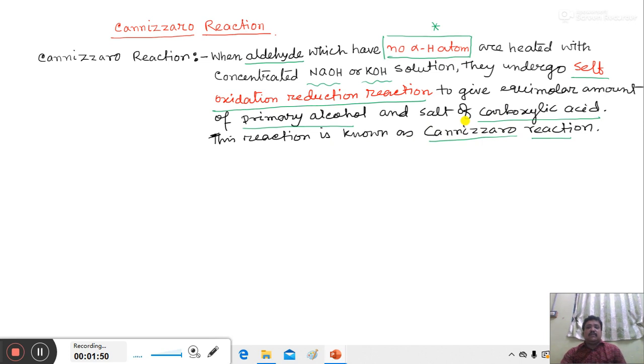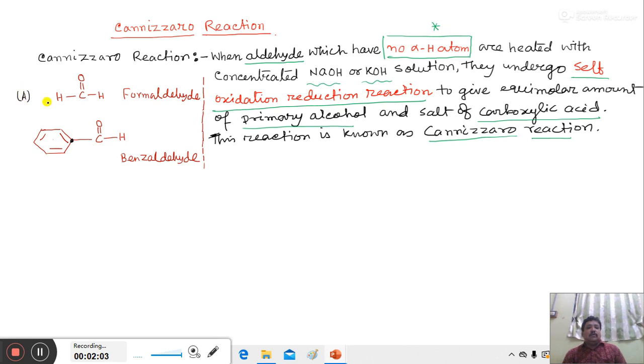Let us take some examples of aldehyde compounds which have no alpha H atom. For this purpose, we take two examples. The first one is formaldehyde, which is HCHO. Now the functional group is CHO. No carbon atom is attached to this functional group. So the formaldehyde molecule does not contain an alpha carbon atom as well as alpha H atom. For this reason, formaldehyde undergoes Cannizzaro reaction.